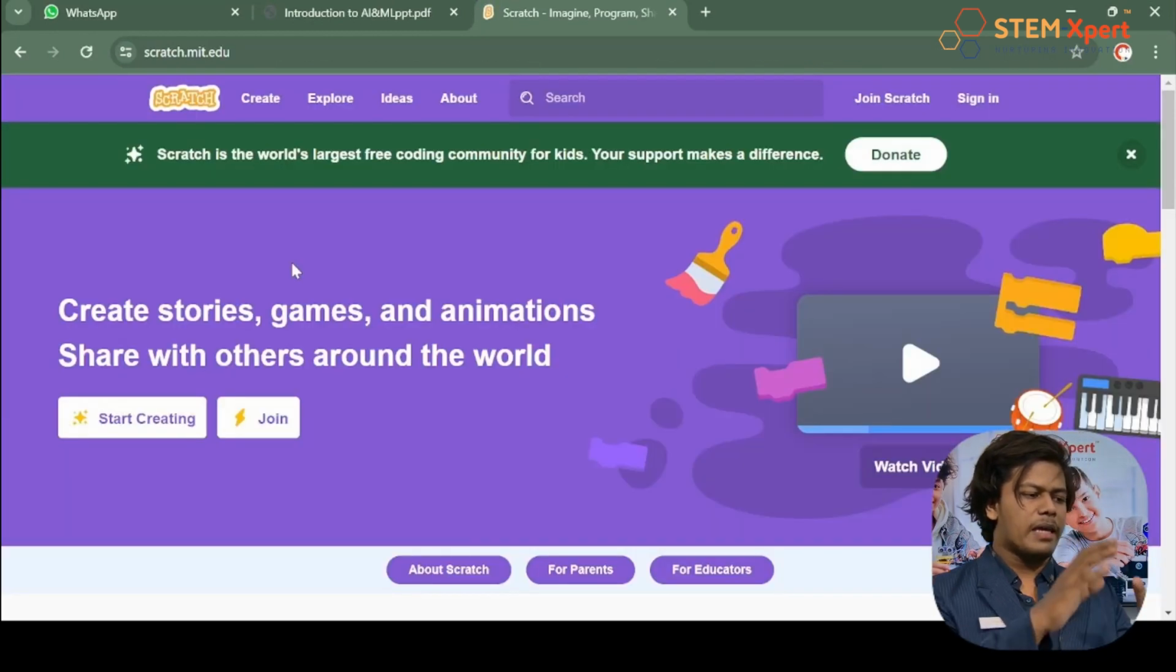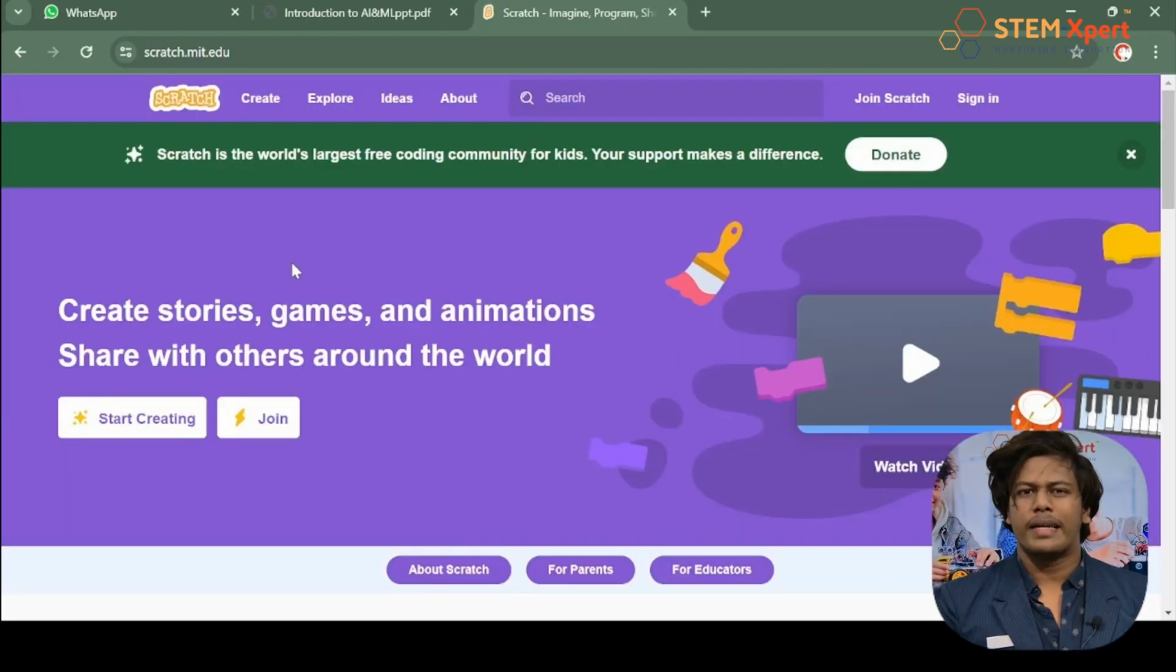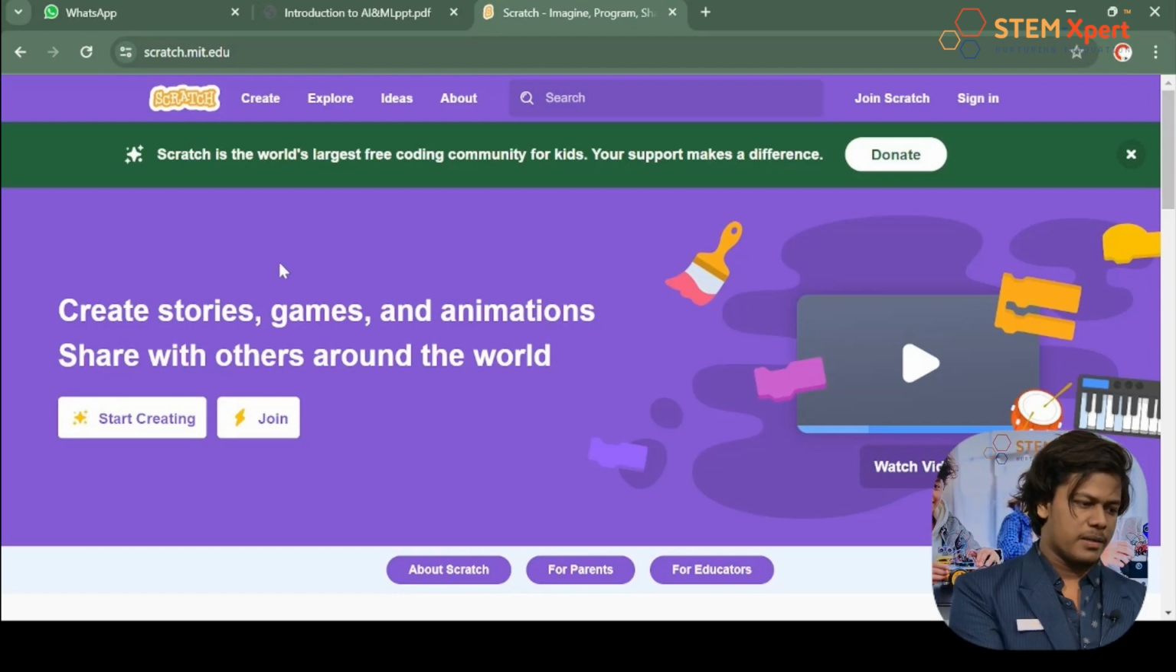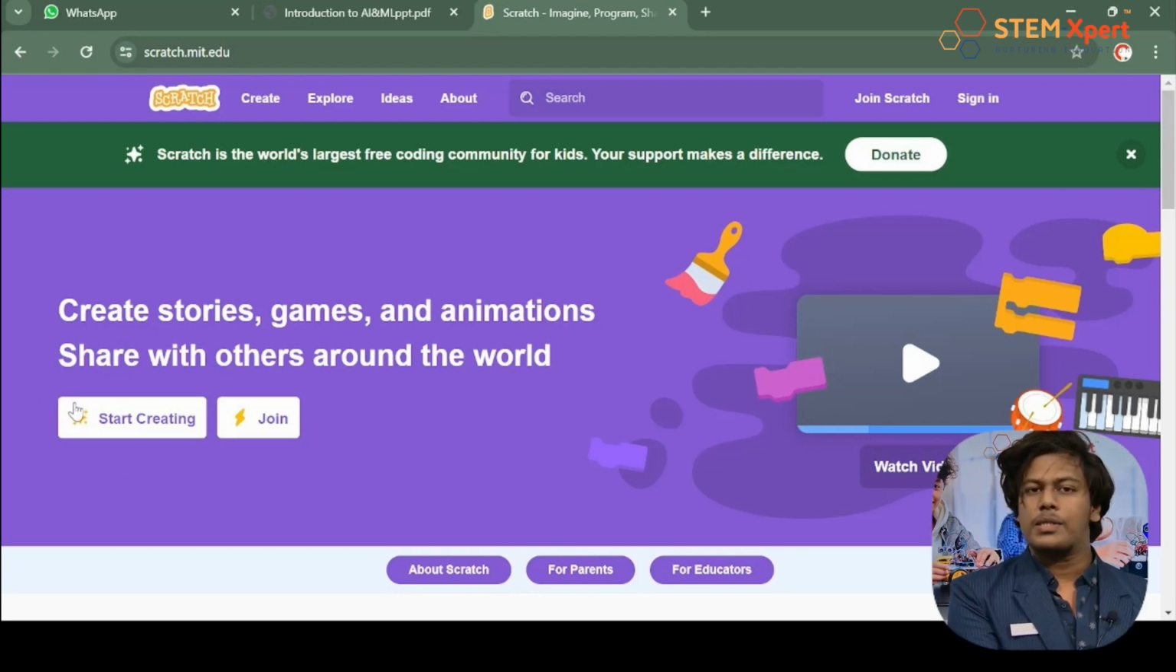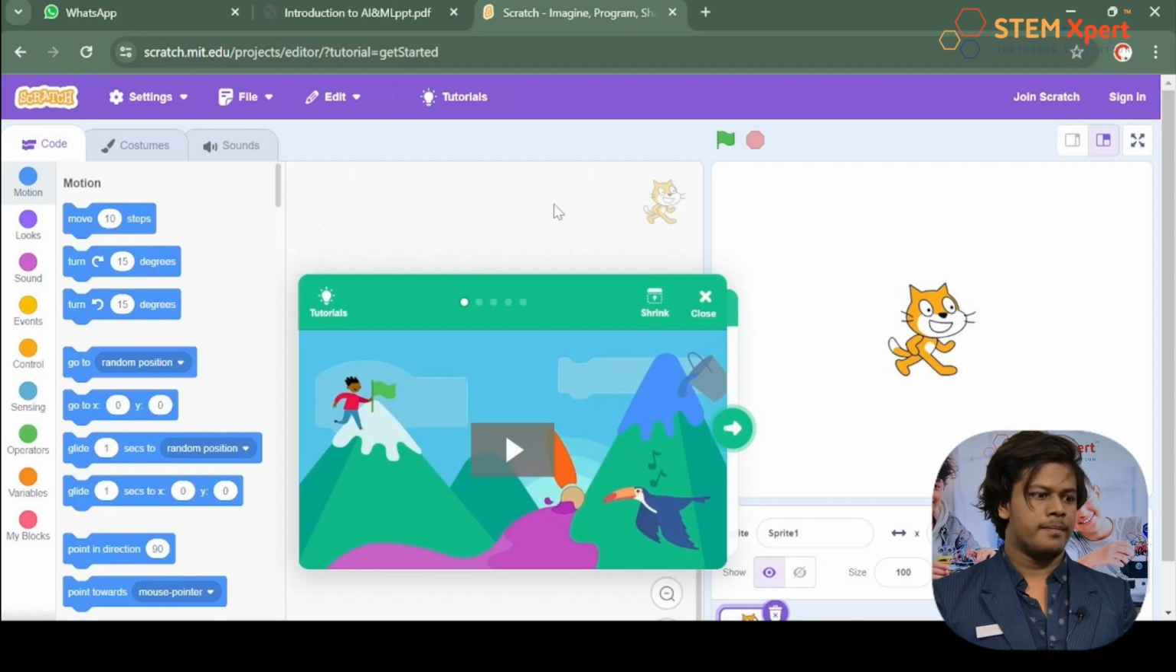Well, then we'll be having a page like this. From here, we need to click the option called Start Creating. So has everyone seen that option? Yeah, where is that? Anyone? Yeah, over there you can see, right? Over the left side, you can see an option called Start Creating. Just click on it. And here we go.